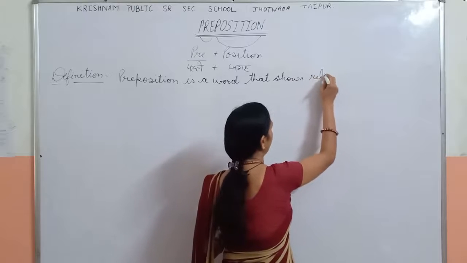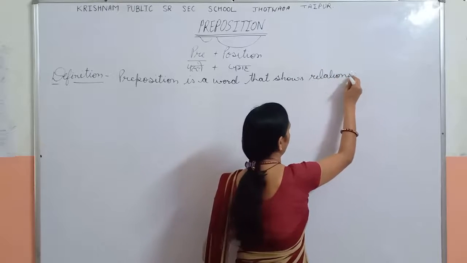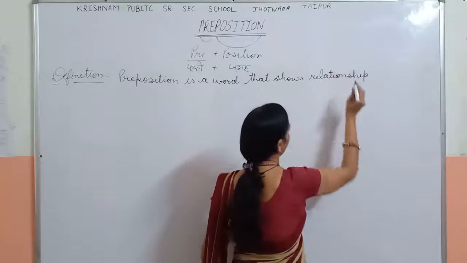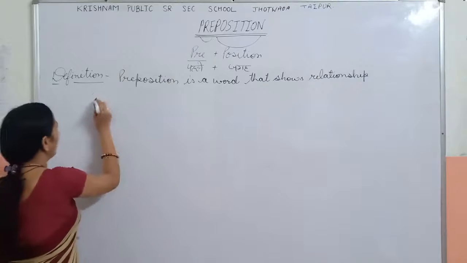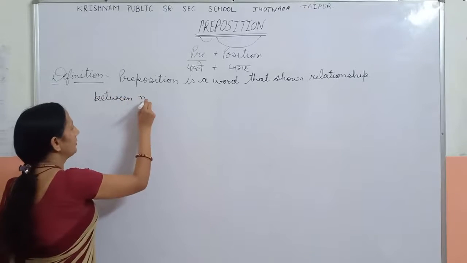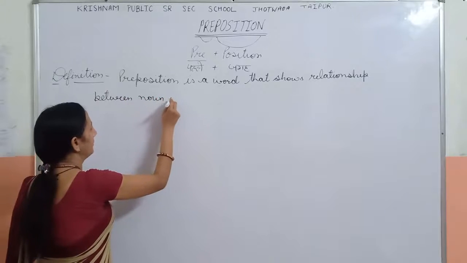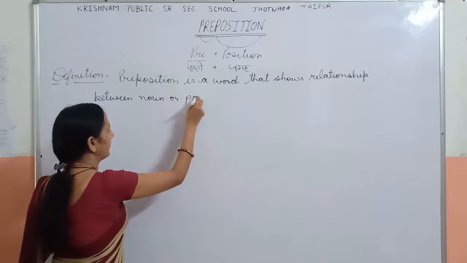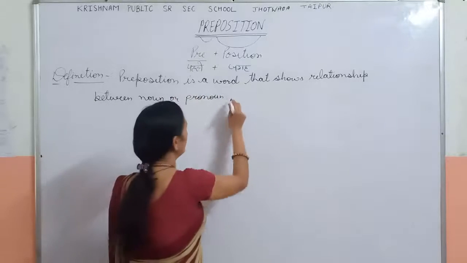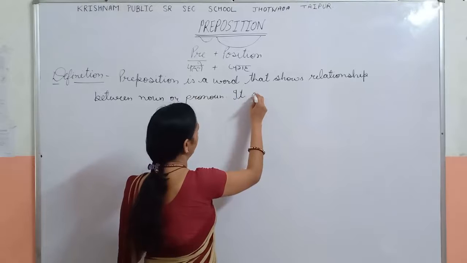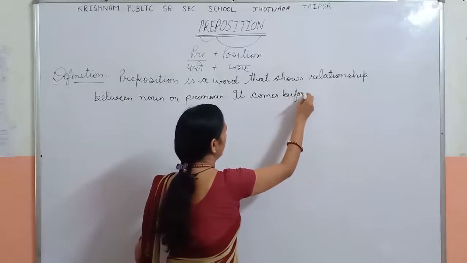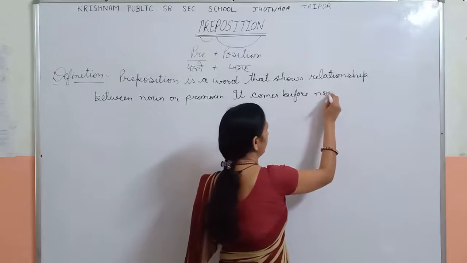relationship between noun or pronoun. It comes before noun or pronoun.